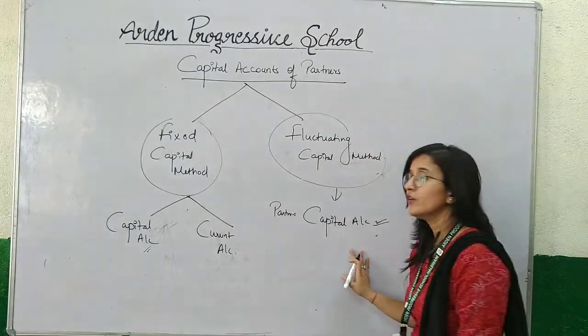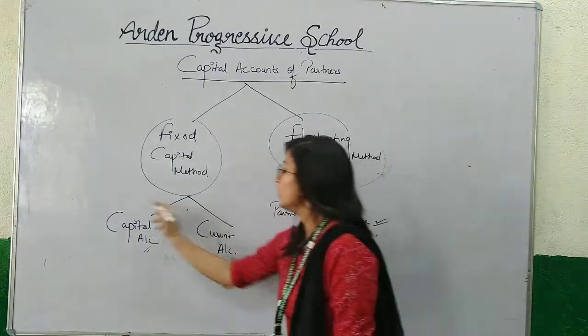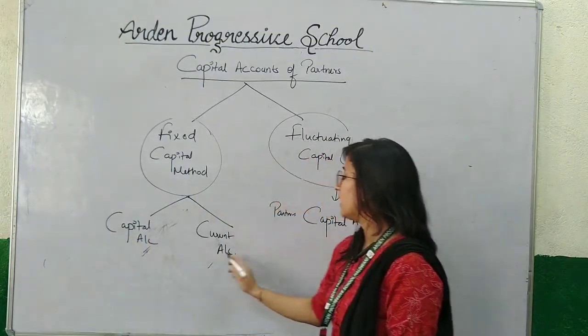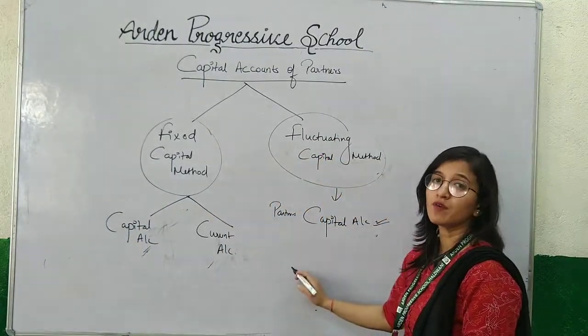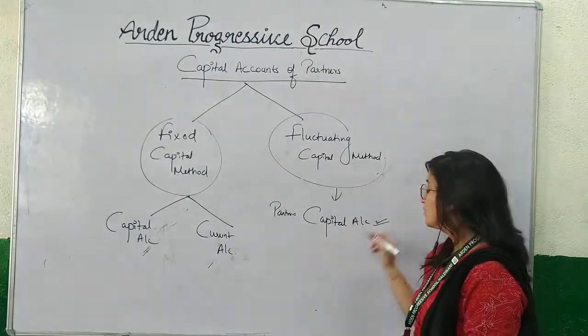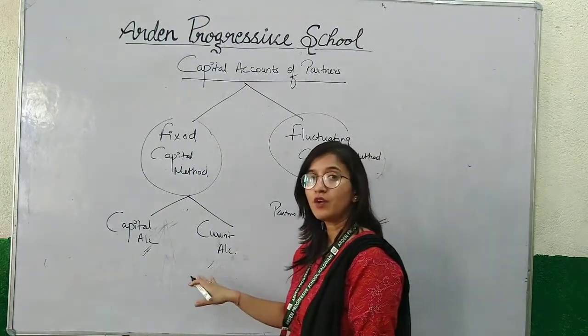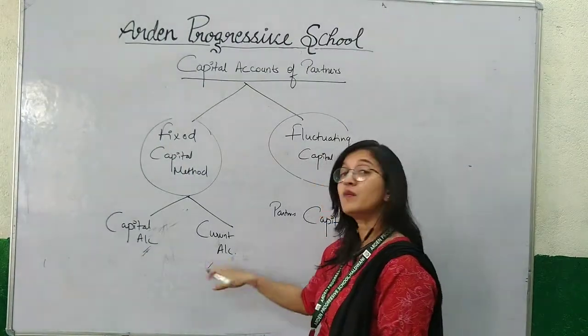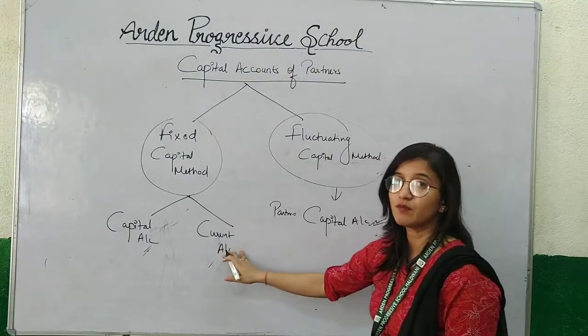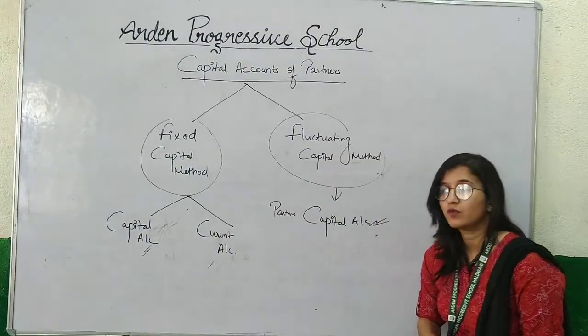So in this account, we don't need to prepare any two types of account. We record all the transaction of capital and current account in single type of account, which is known as partners capital account. So here in this account, all the transactions related to the capital of the partners and also income paid to the partner and expenses for the partners are recorded in partners capital account.